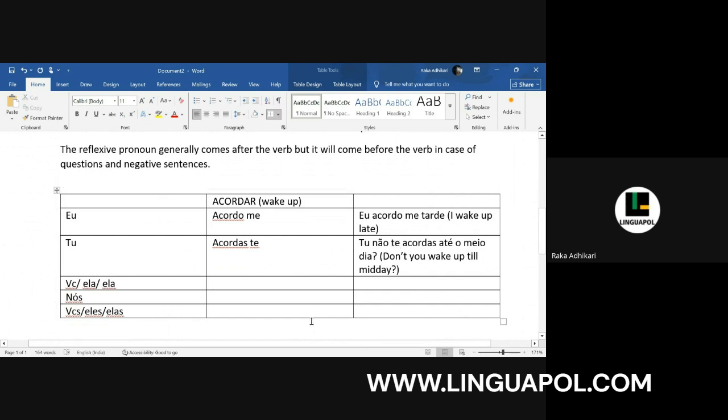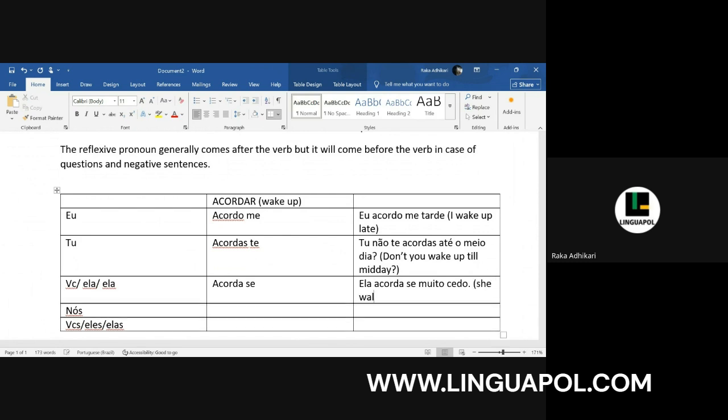Let's come to você, ela. The conjugation will be acorda. Acorda. Muito bem. And with this, the reflexive pronoun is se. For example, ela acorda-se muito cedo. She wakes up very early.